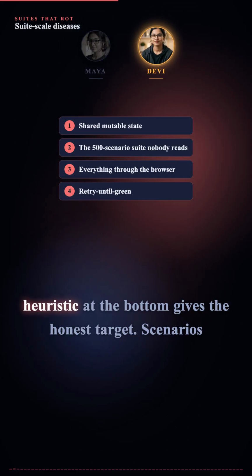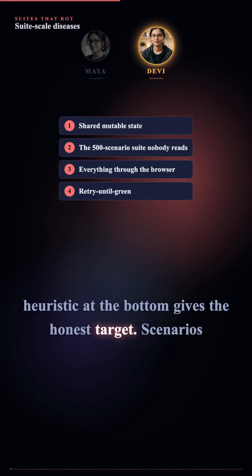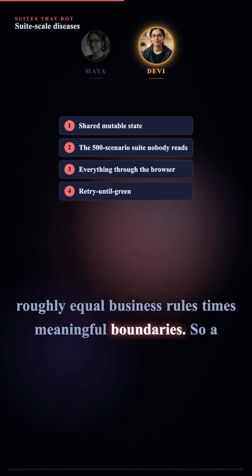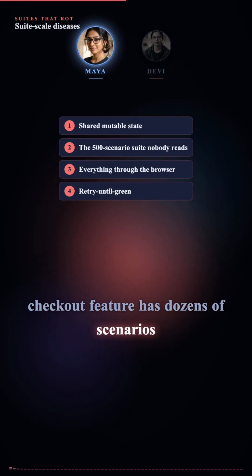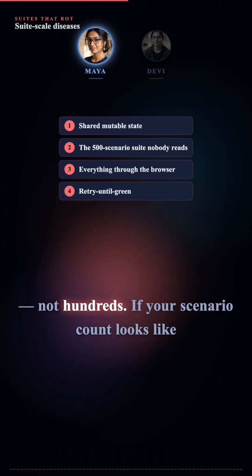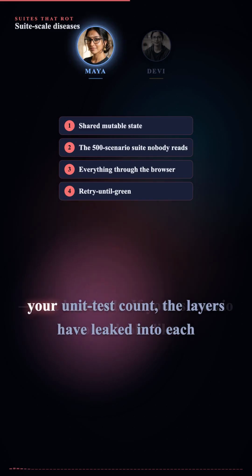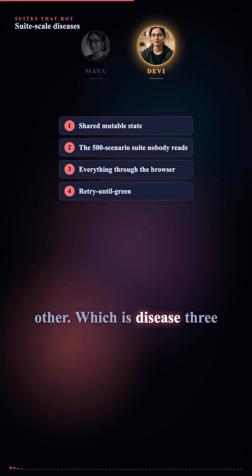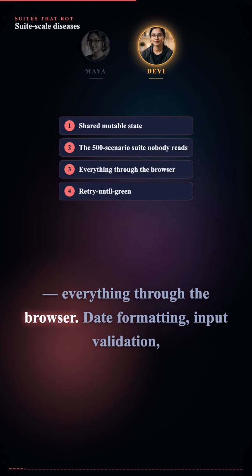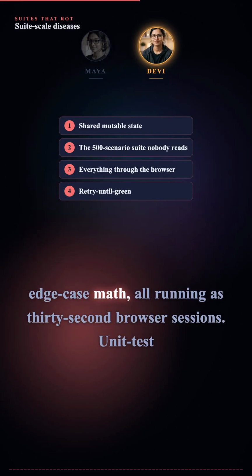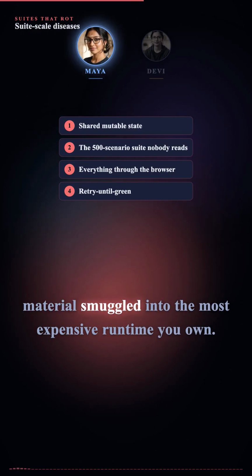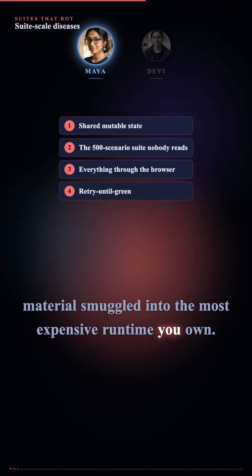And the sizing heuristic at the bottom gives the honest target. Scenarios roughly equal business rules times meaningful boundaries. So a checkout feature has dozens of scenarios, not hundreds. If your scenario count looks like your unit test count, the layers have leaked into each other. Which is disease 3. Everything through the browser. Date formatting, input validation, edge case math, all running as 30-second browser sessions. Unit test material smuggled into the most expensive runtime you own.